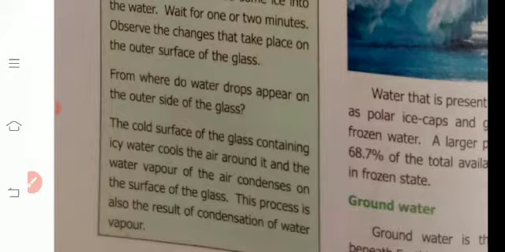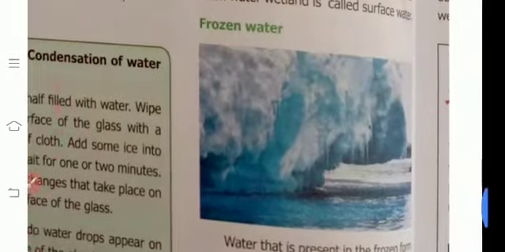This process is also the result of condensation of water vapor. What is meant by condensation? The atmospheric water vapor cools and forms tiny water particles. That is called condensation. Okay, so next one.